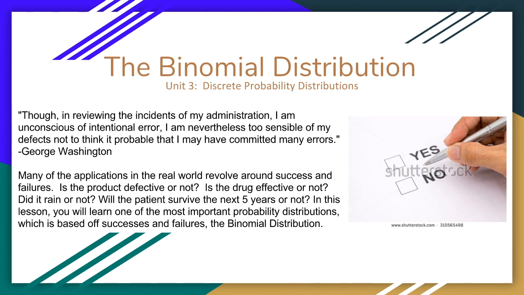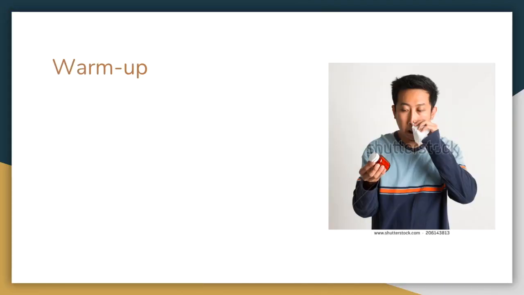Many applications in the real world revolve around success and failure. Is a product effective or not? Is a drug effective or not? Did it rain or not? Will the patient survive the next 5 years or not? In this lesson, you'll learn one of the most important probability distributions, the binomial distribution.